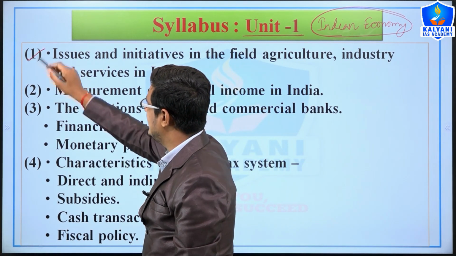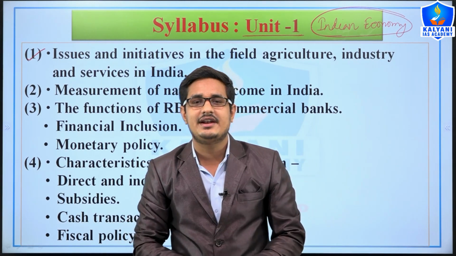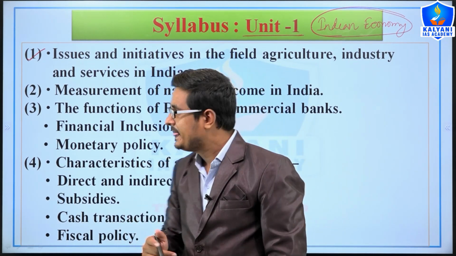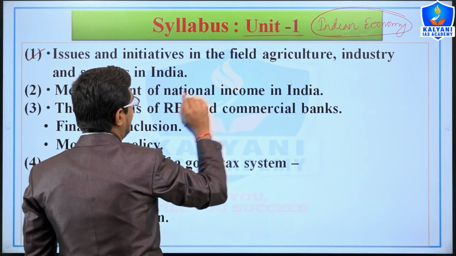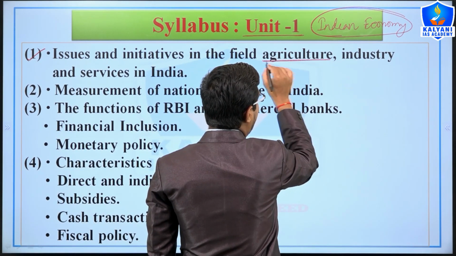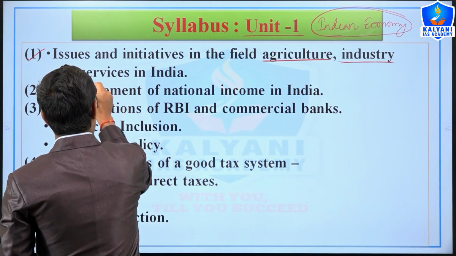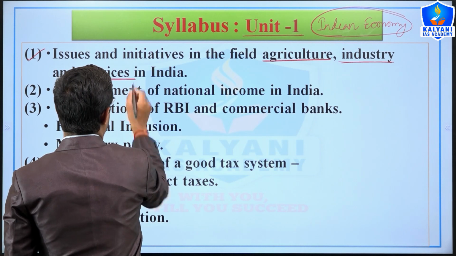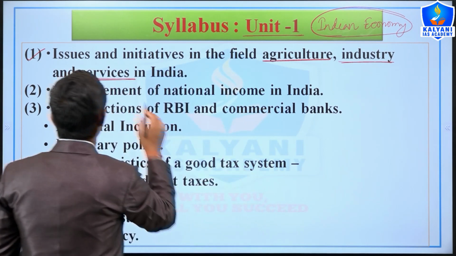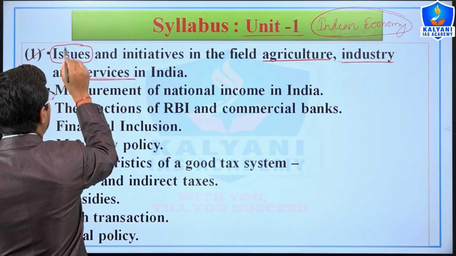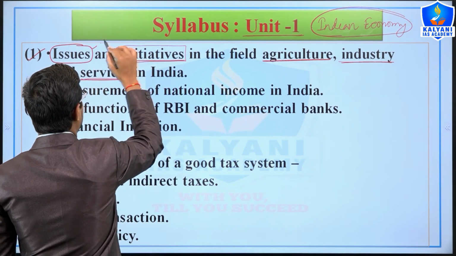So the first topic is issues and initiatives in the field of agriculture, industry and services in India, right? This is a very broad topic in our syllabus. You need to focus here that agriculture represents the primary sector, the industry sector represents the secondary sector, and services represent the tertiary sector. Therefore this topic is very wide, but here you can focus on 2 things. First, issues, and second, initiatives, right?